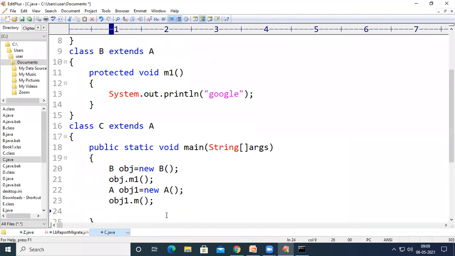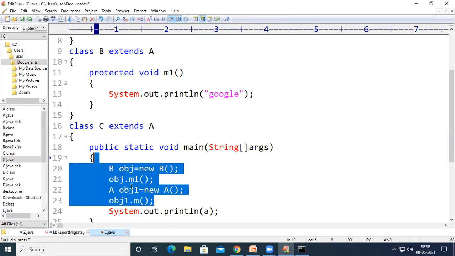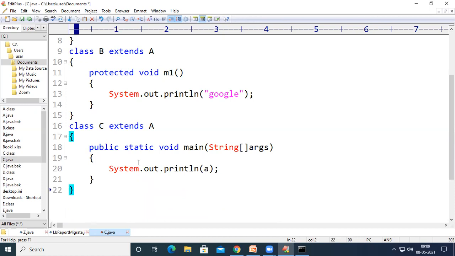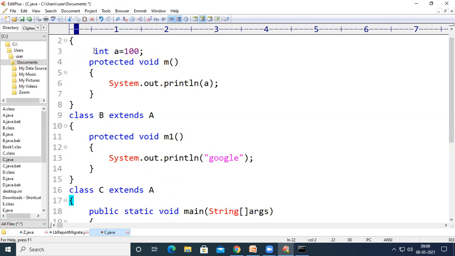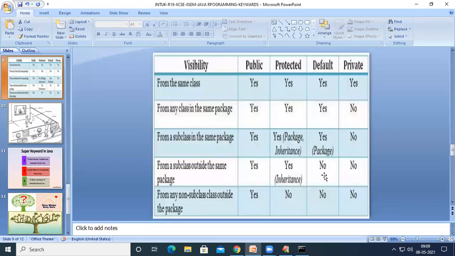Even if, let us see, System.out.println A, right? Let us see whether it will print the value of A or not. So here, before int A, we don't use any access specifier. That is, we don't use any public or private or protected. So when we don't use any public or private or protected, then it comes under default.